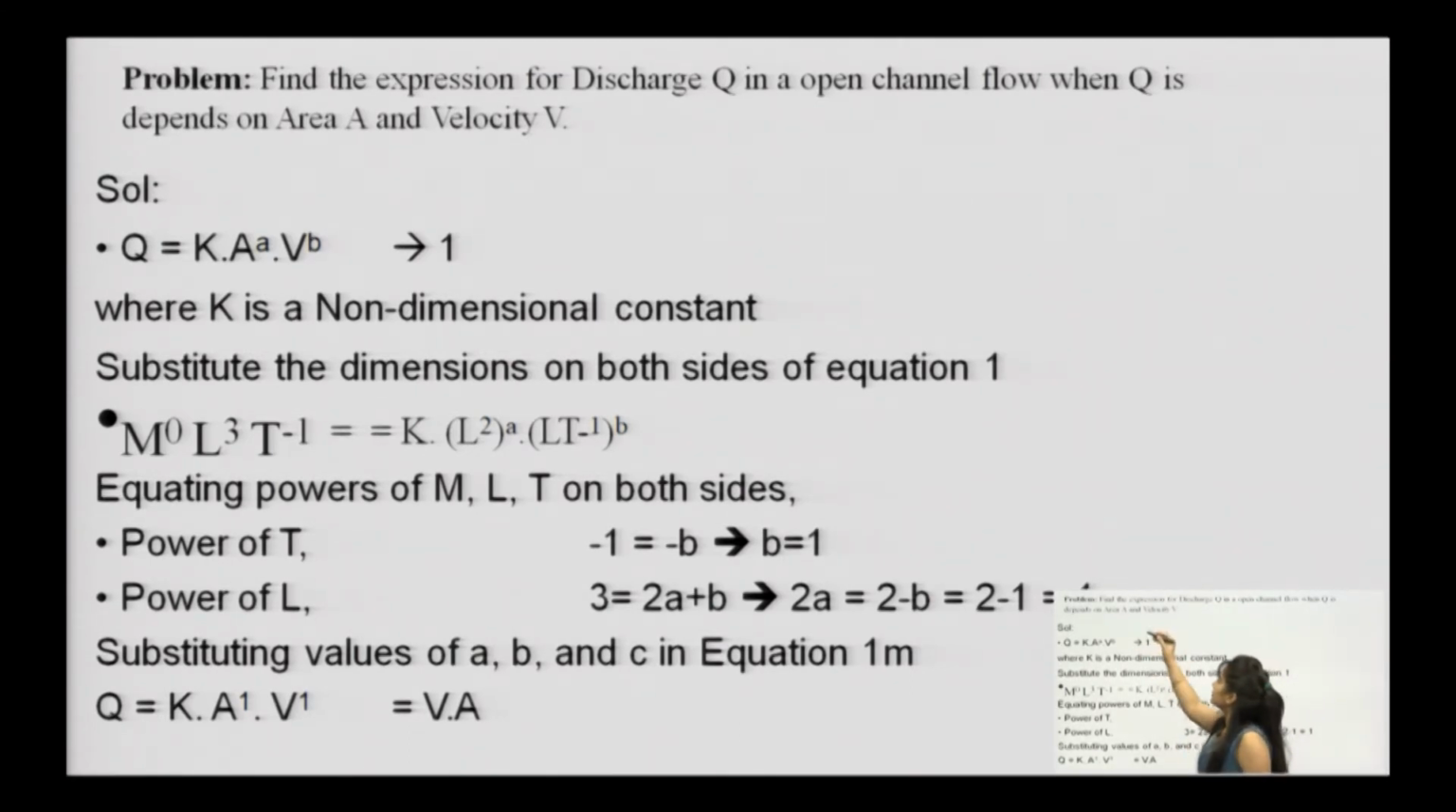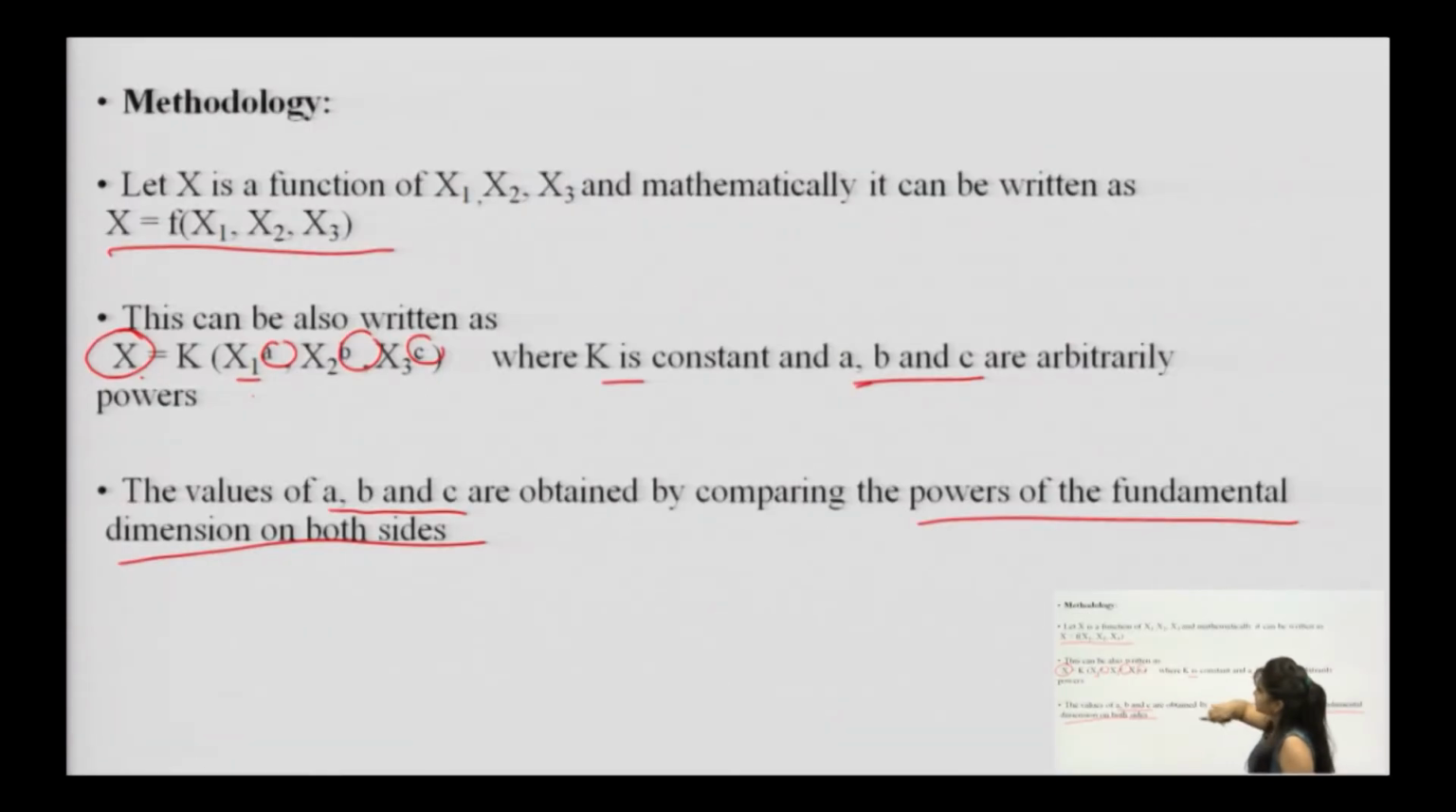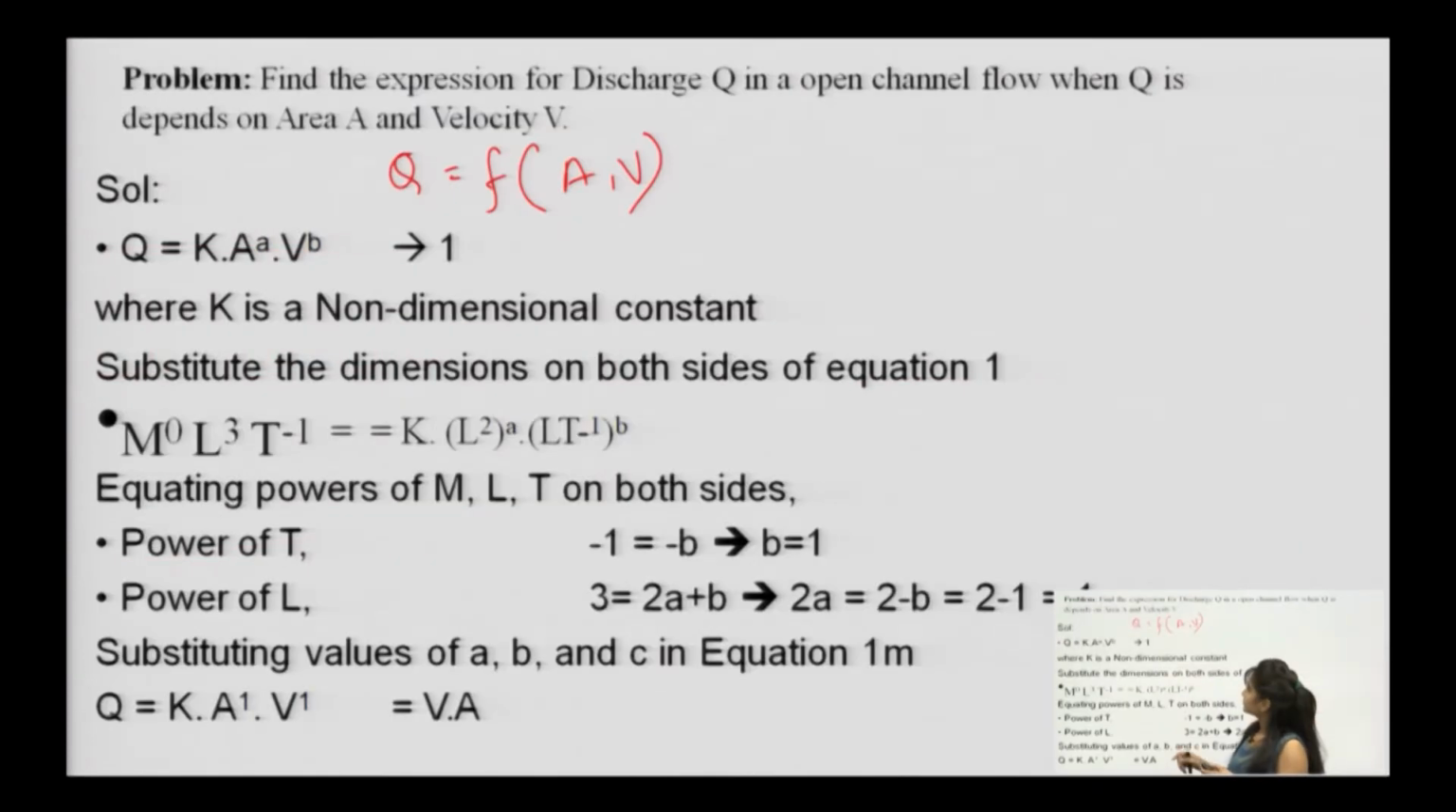So, they are telling you that Q is a function of A, V. This was the first equation which you are supposed to write, x is a function of these variables, and then converting that. First you have written Q is a function of A and V, and then we can write this equation as Q equals constant K, A and V having certain arbitrary powers a and b. This K is the non-dimensional constant, you can see.